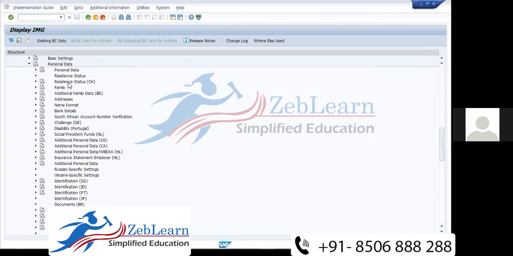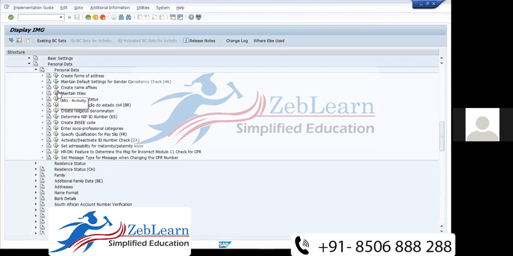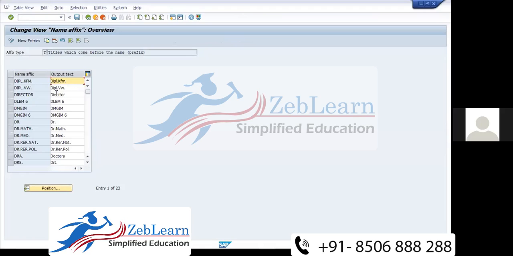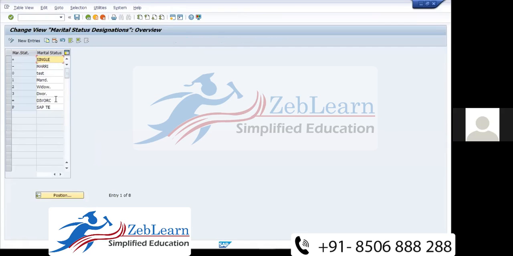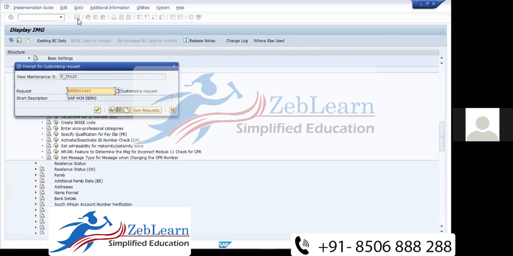Personal data, residence status, family, additional family data, address, name format, bank format. Whichever is important is given here. Like in personal data, we need to change the title, so maintain title. From here we can make an entry and change it. It will display in infotype 0002. Marital status is the same thing: we just make a new entry. We can delete or change anything, and it will display in the drop down.